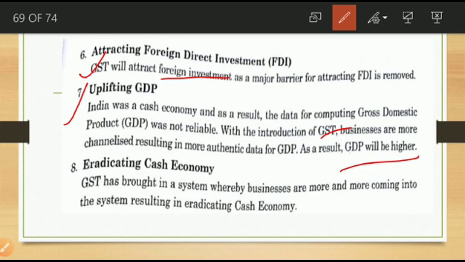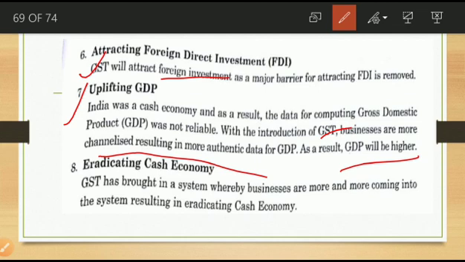With GST, the businesses are more channelized, resulting in more authentic data for GDP, means getting the correct data for calculating GDP, for finding the accurate GDP. With the help of GST, they can give accurate data for calculating GDP. So this will result in GDP being higher.